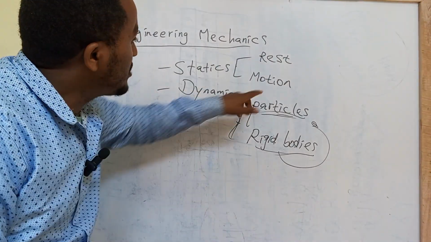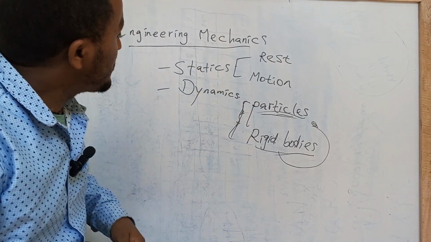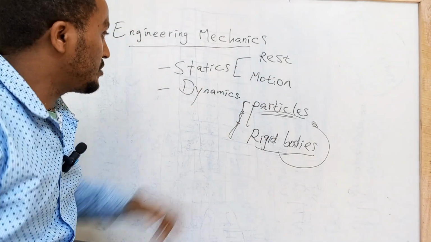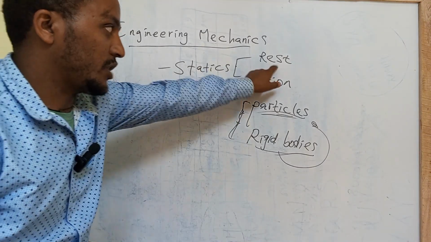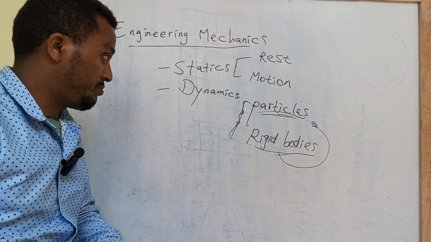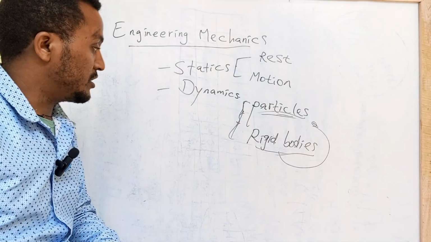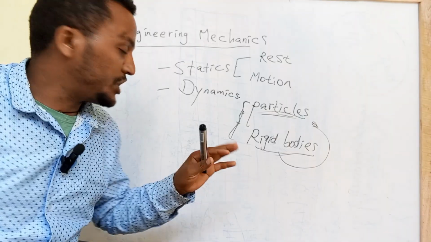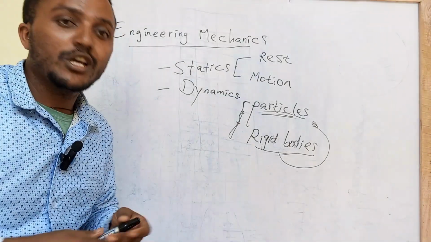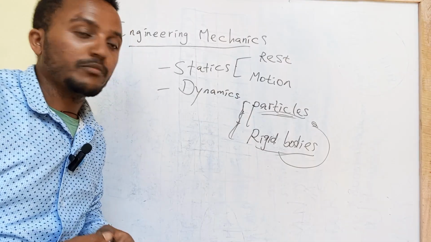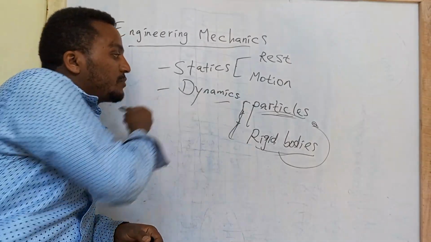If they are in motion, this is called kinematics, whereas if they are in rest, they are called statics. We will see these basics in the statics category. In dynamics, as I told you, the objects are in motion or accelerating, or they are changing their acceleration. This acceleration means the rate of change of displacement or position with time.